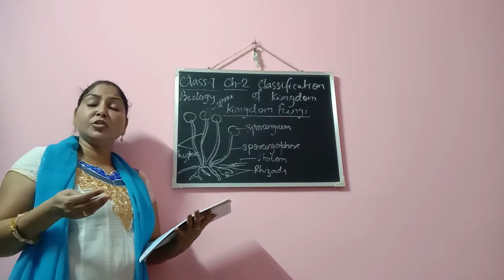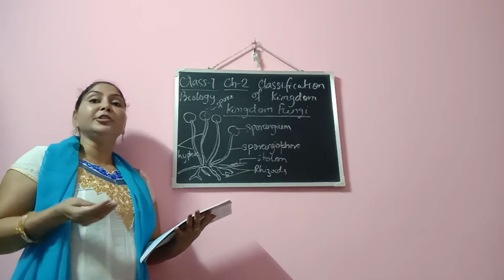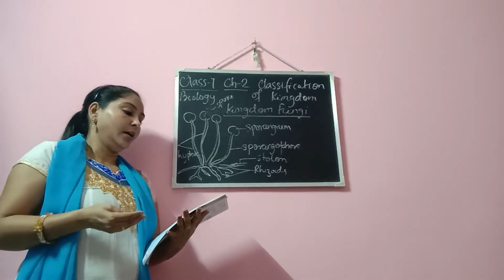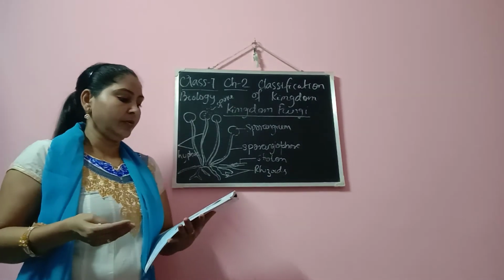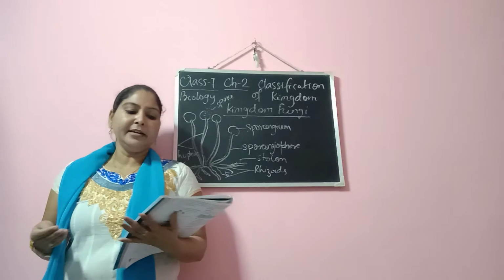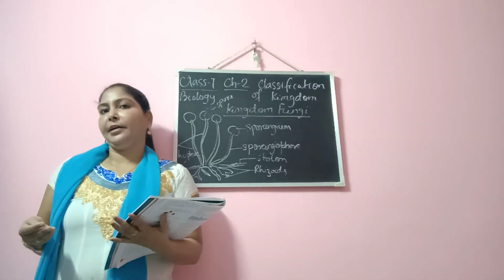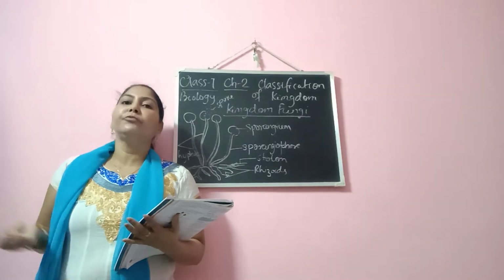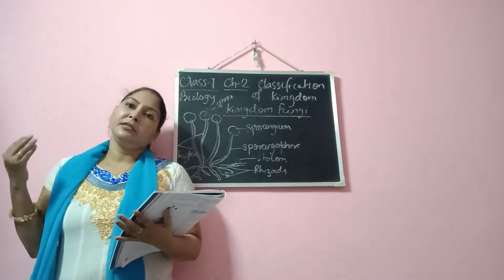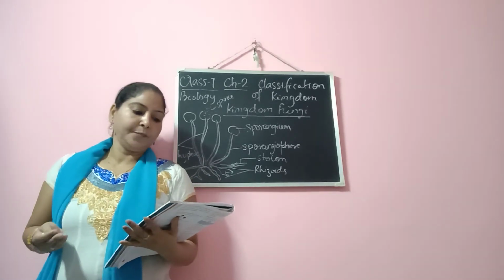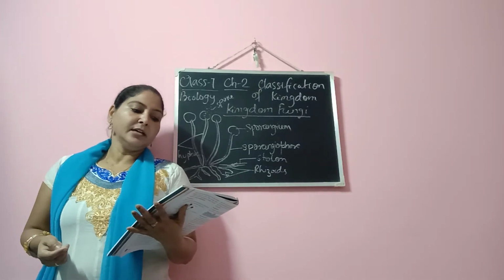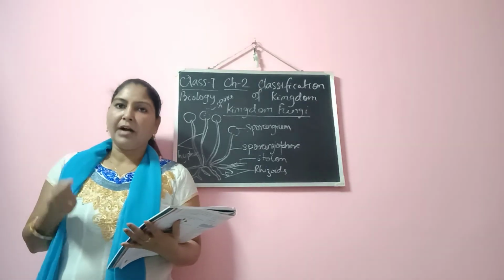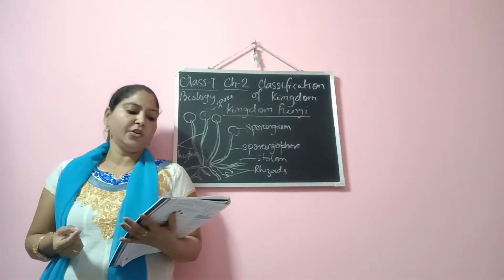Then these fungi are also responsible for spoilage of food. There are fungi like penicillium and aspergillus, and if they grow on prepared food, cooked food, fresh food, then the food will get spoiled. Then there is another harmfulness of fungi, that is spoilage of goods.